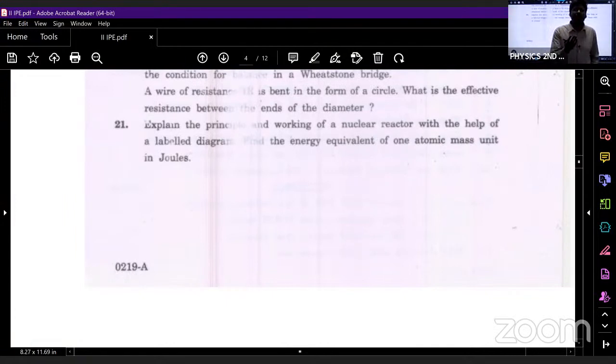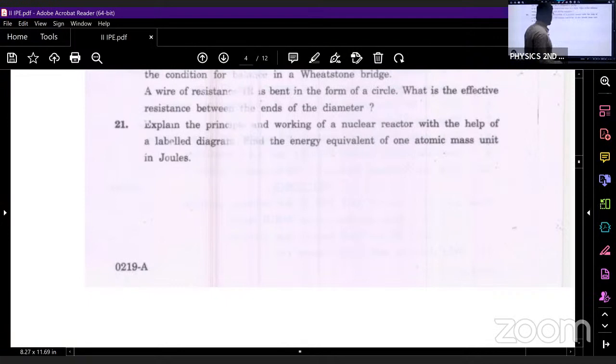Control rods are nothing but neutron absorbing material. By this, we can control the nuclear fission process in a nuclear reactor, and a huge amount of heat energy will be generated, and coolant is passed through that. The coolant will absorb the heat energy and generate steam. That steam is used for rotating the turbine, and further it will be used for generating electricity.